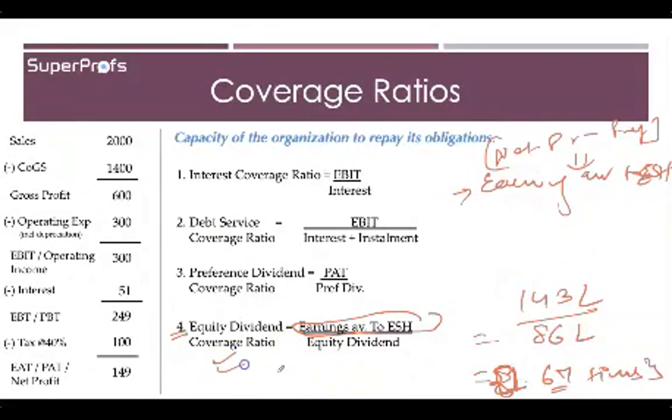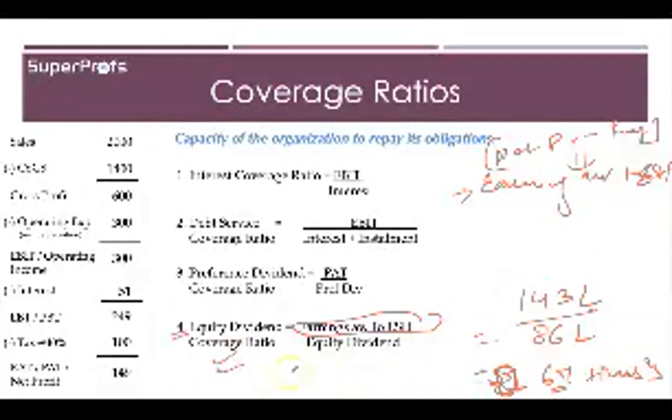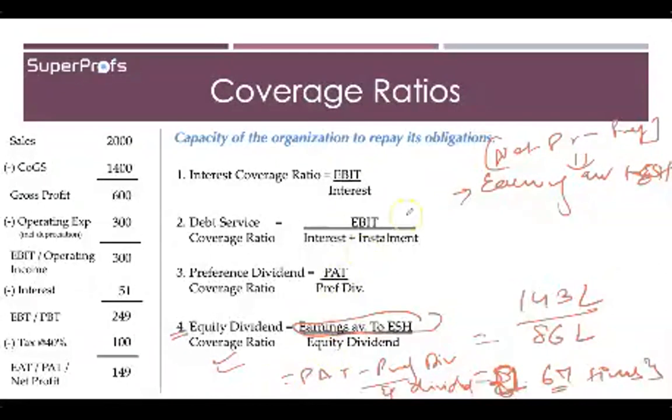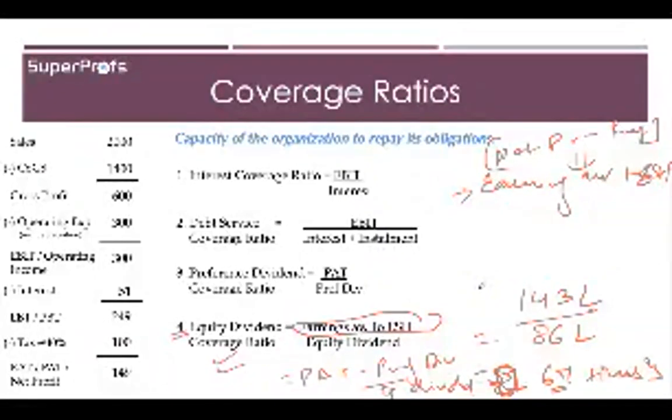So overall, this is how you calculate the different coverage ratios. You can also write this as PAT minus preference dividend upon equity dividend. These are the various coverage ratios that we had to study.